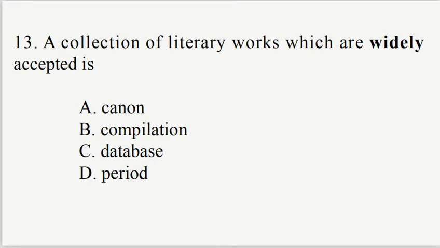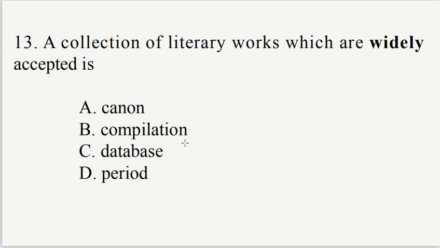Number 13. A collection of literary works which are widely accepted is A. Canon, B. Compilation, C. Database, D. Period.